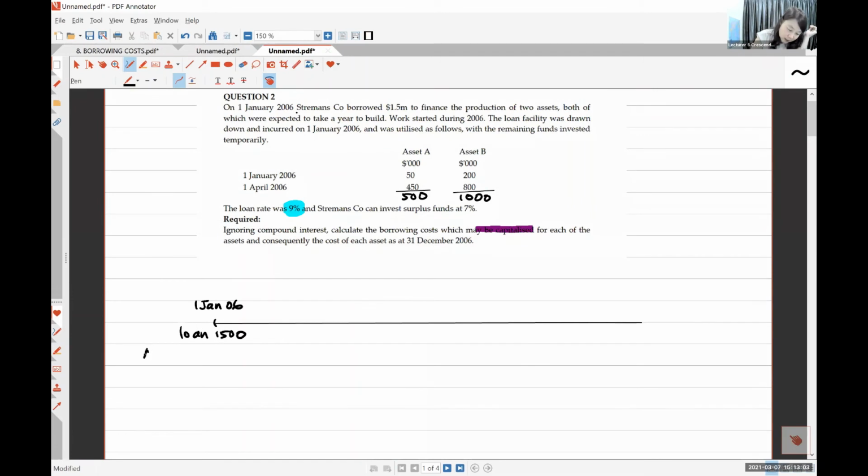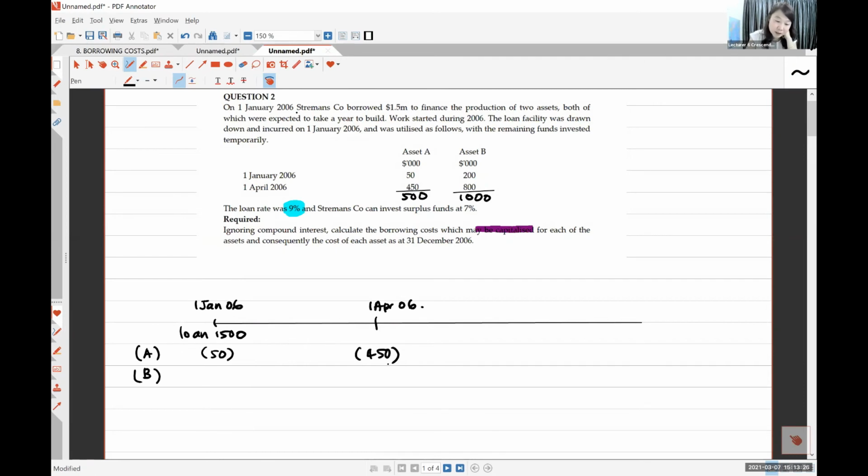So for asset A and asset B, for asset A, you use 50. And then the rest of the loan you use in 1st April 2006, then you use 450.